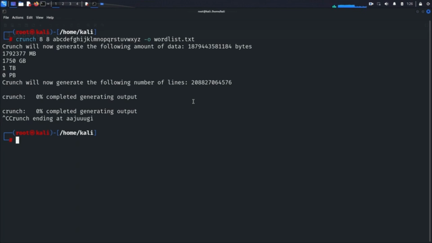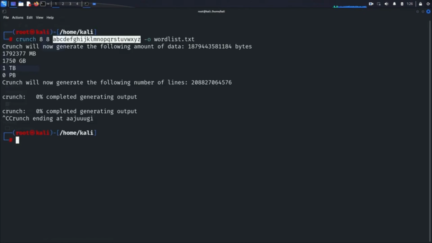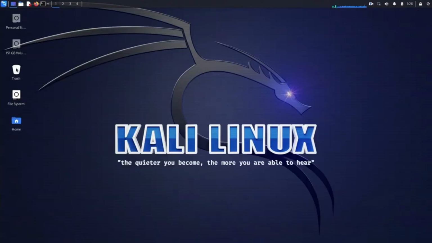The time taken to generate and use this word list would be incredibly long, making it impractical for attackers to use brute force methods. This experiment highlights the strength and security of your new Wi-Fi password. Even if an attacker managed to create a word list with random passwords, the sheer size and complexity would make it extremely difficult and time-consuming to decrypt using tools like Aircrack-ng. By understanding these factors, you can see why having a strong, complex password significantly enhances your Wi-Fi security. Your network is now robust and well protected against potential attacks.